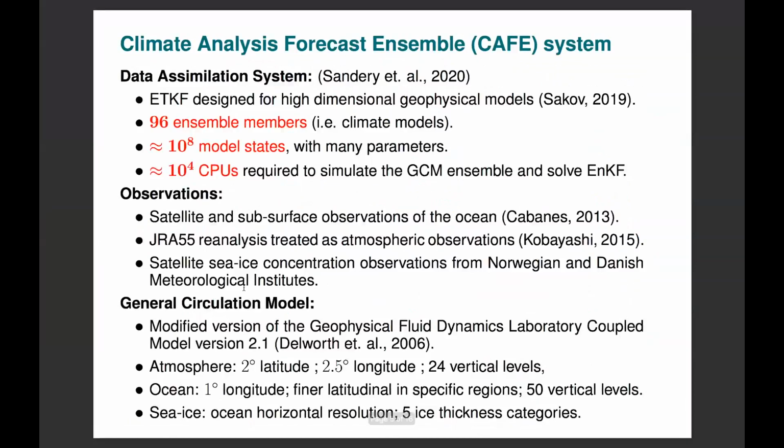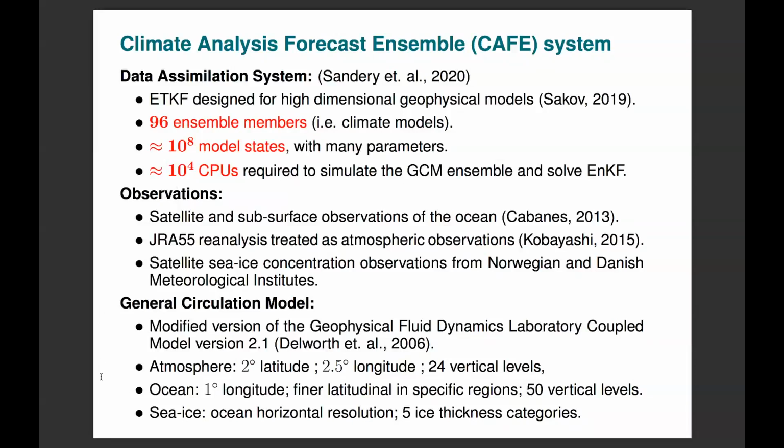Some of the details of the system that we're using: our system is called the Climate Analysis Forecast Ensemble System, or CAFE. It uses the Ensemble Transform Kalman filter variant, designed specifically for high-dimensional geophysical models. As I mentioned before, it has 96 ensemble members, 10^8 model states. It requires 10^4 CPUs to march the full ensemble forward in time and then solve the Ensemble Kalman filter problem. We have a suite of observations from the ocean, the atmosphere, and the sea ice. And the model itself is from the Geophysical Fluid Dynamics Lab.